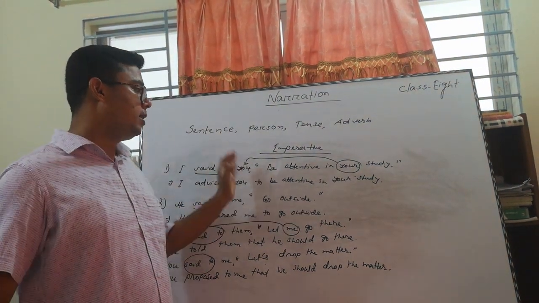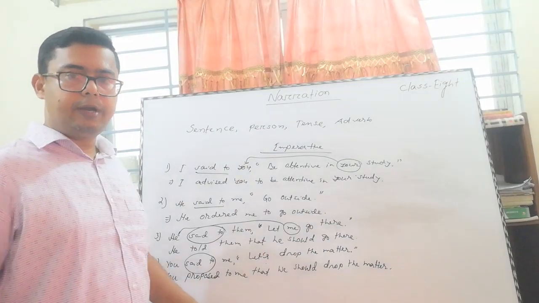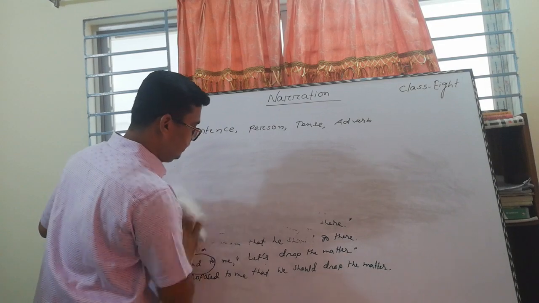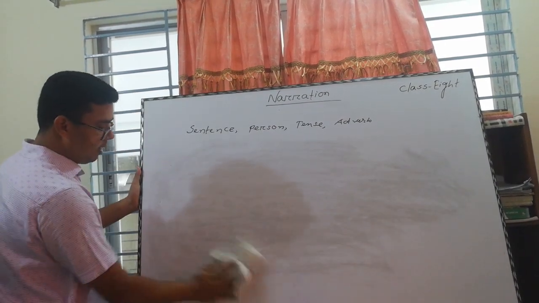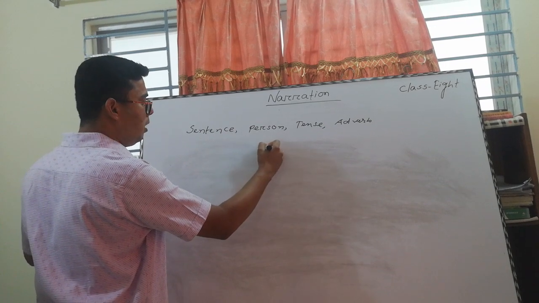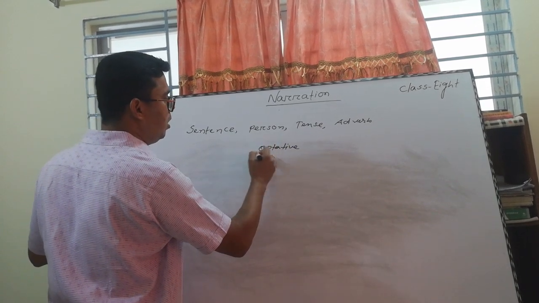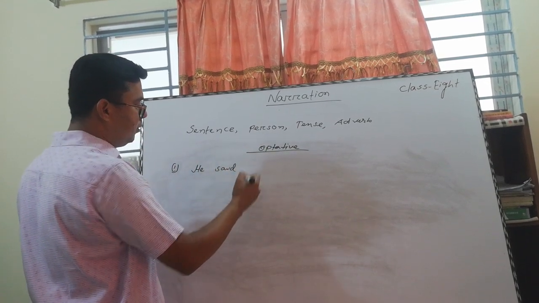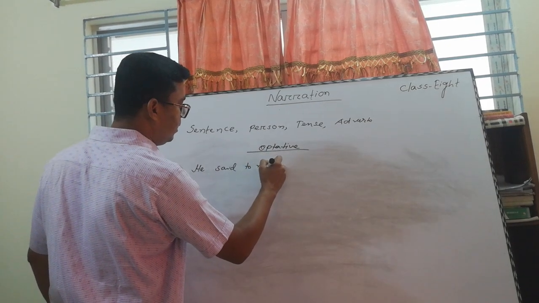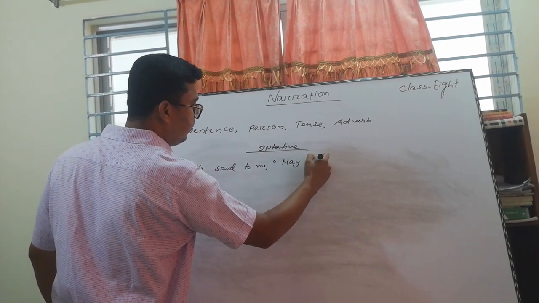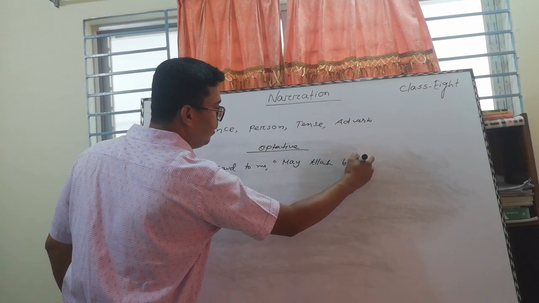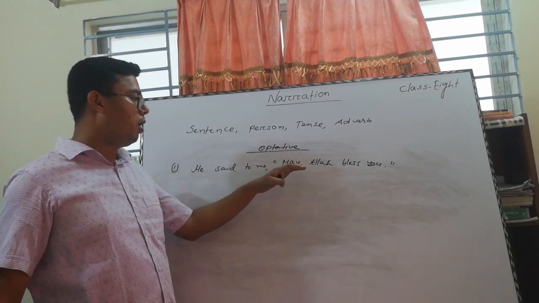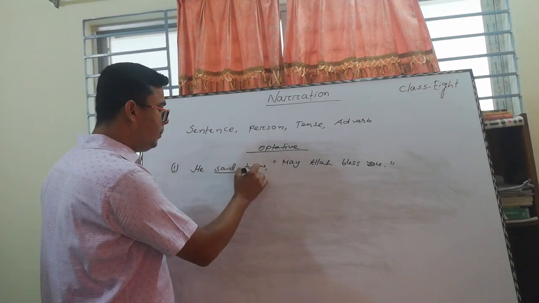Okay, we have discussed all types of imperative sentences. Then we are going to the optative. Go through the example. He said to me, "May Allah bless you." This is optative. If it is optative, then it should be "prayed" or "wished."